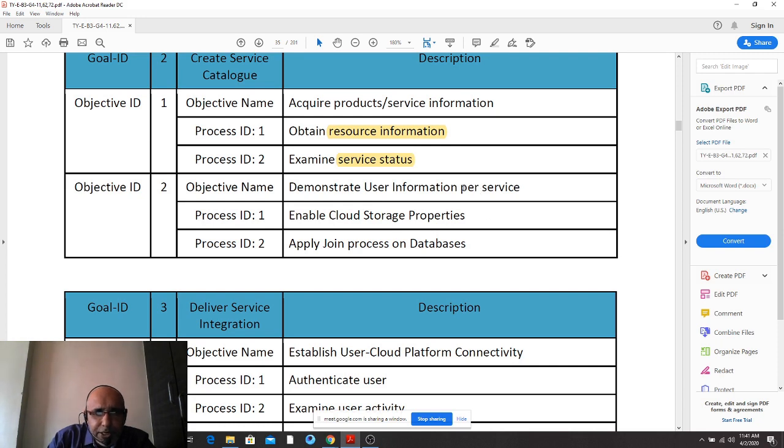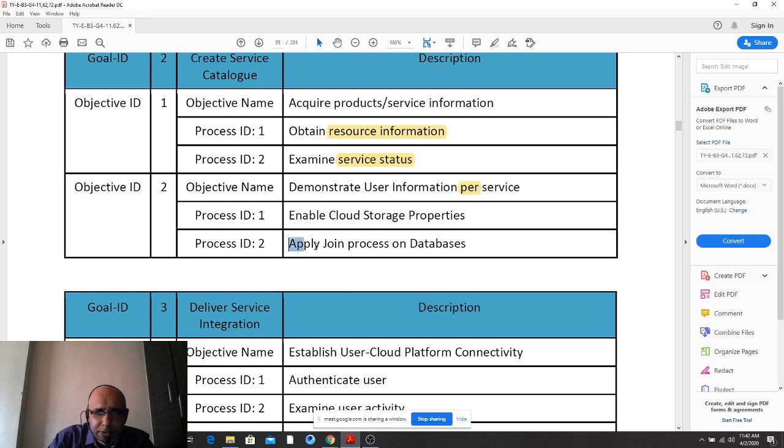Per service, you cannot write per service, isn't it? This is a bad idea. Okay. How can you rewrite it? Demonstrate service level user information. Service level should again be connected with a hyphen. Apply join on database. Okay.